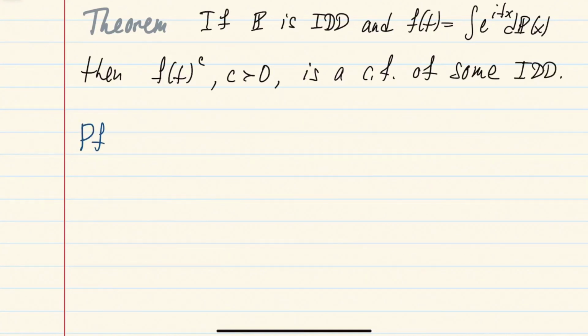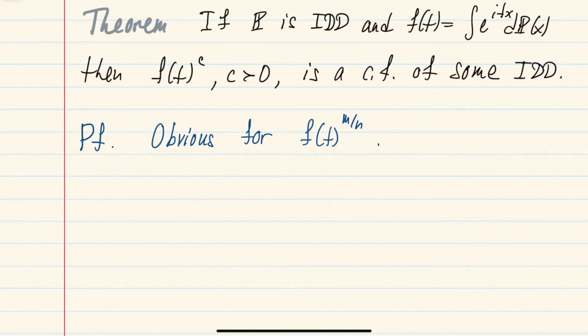Okay, and of course the statement is obvious for rational c, right? Because we already know that taking a power of a characteristic function just corresponds to convolution, and so that will be an infinitely divisible distribution.